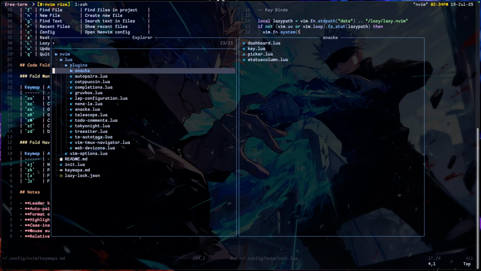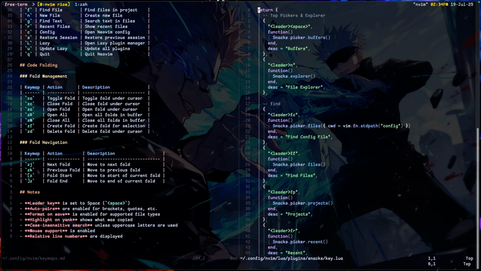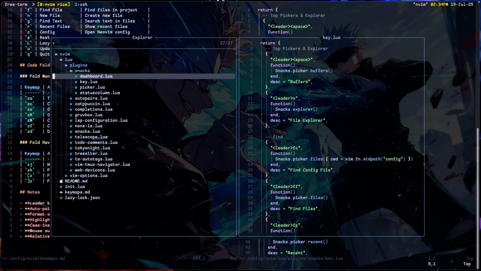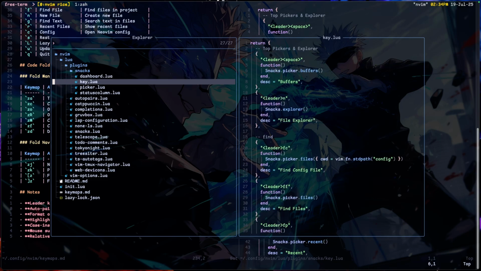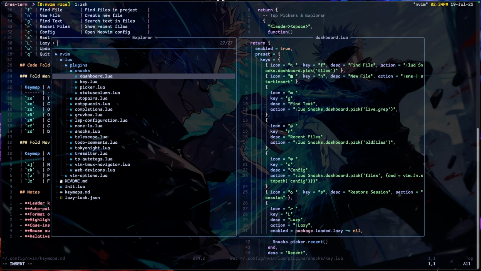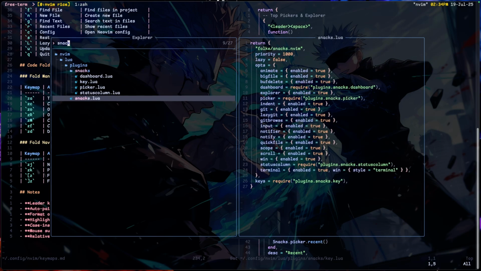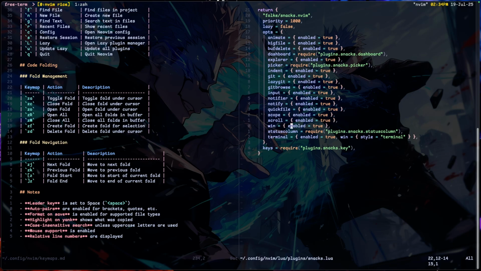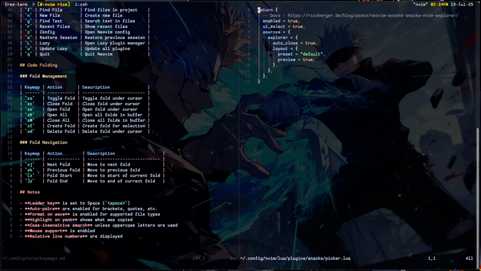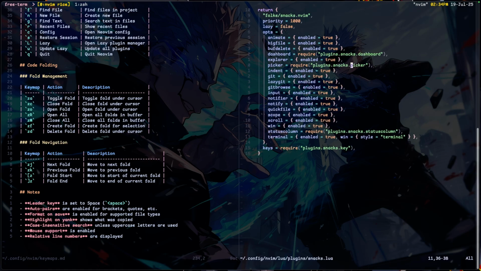And as for why I broke down snacks again, so these snacks are configuration. Okay, wait, let me show you. So we have snacks and we have dashboard. We have dashboard key Lua. But the reason why I broke them down is, if it comes to snacks, snacks here, which is this, you see, some of them I require. Because the configuration is long and I don't want to litter this file, I put them in a different file. I just GD to come to this file. I put them in a different file and I return them. And then once you require, it caches to the buffer and it's there on Pika and stuff like that.